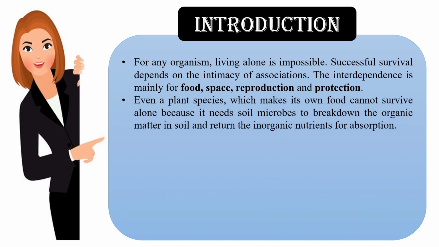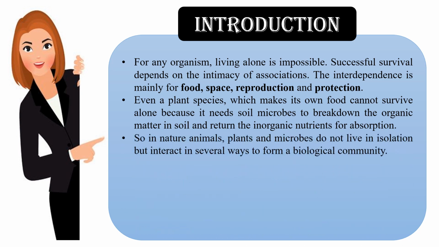Even a plant species, which can manufacture its own food, cannot survive alone, because it needs the soil microorganisms to break down the organic matter present in the soil and return the inorganic nutrients for absorption. So, in nature, animals, plants, and microbes do not live in isolation, but they interact in several ways to form a biological community.